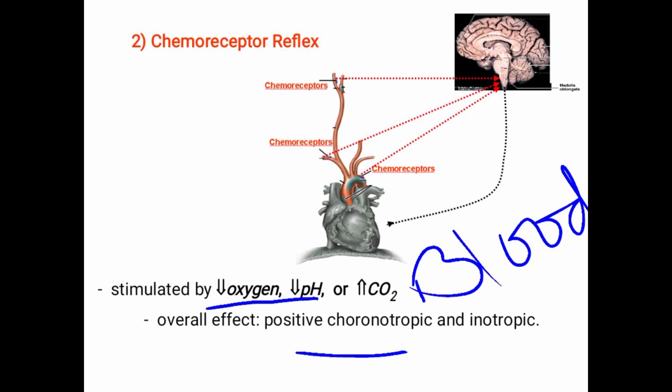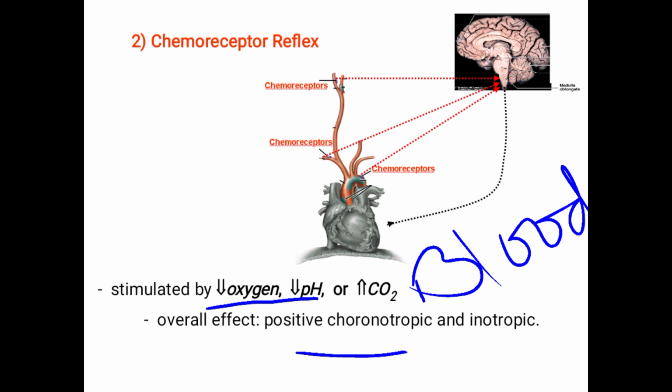It increases the heart rate and the force of contractility. The parasympathetic has the opposite action: it decreases the heart rate, decreases the force of contraction, and prolongs the AV nodal delay, by releasing acetylcholine as a neurotransmitter.